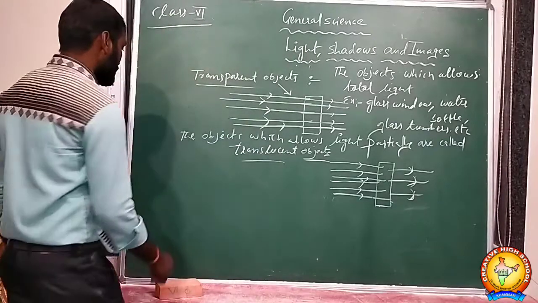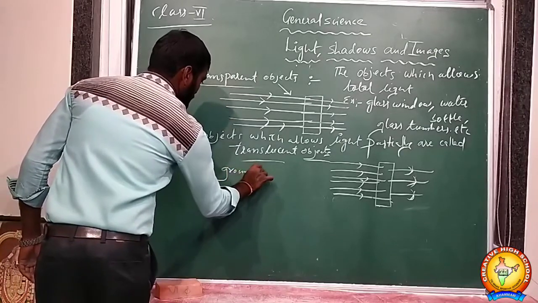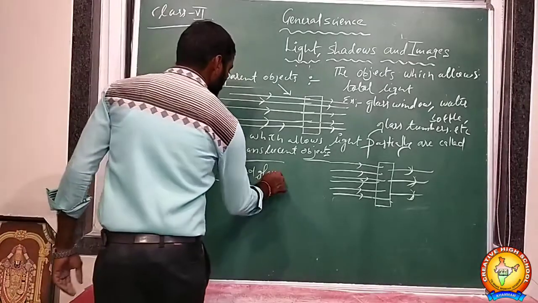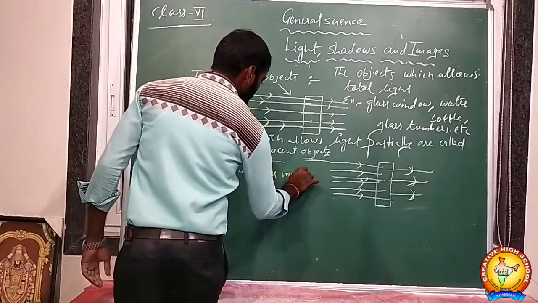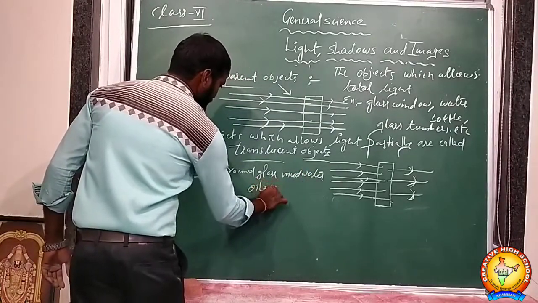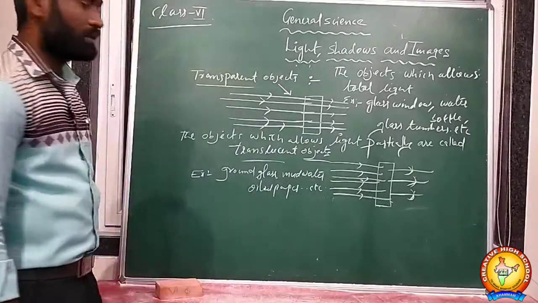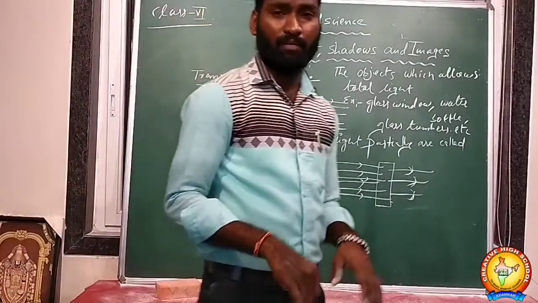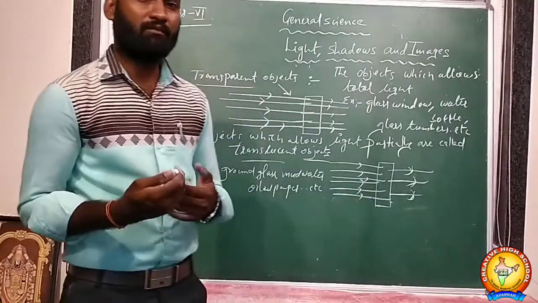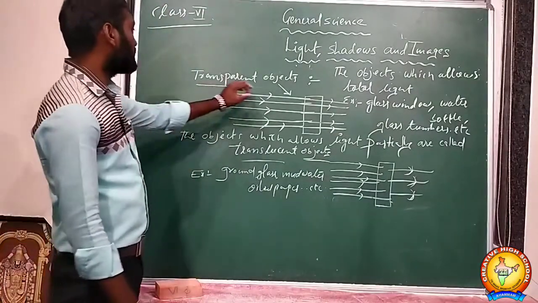Examples for translucent objects are ground glass used in bathroom windows and bathroom doors, muddy water, oiled paper, butter paper, etc. These allow light only partially. Not total light will pass there. Some of the rays will be reflected back, some will pass through them. They are called translucent objects.